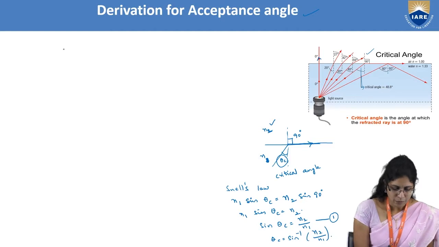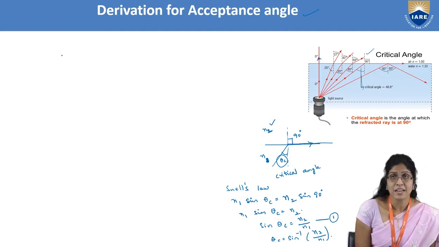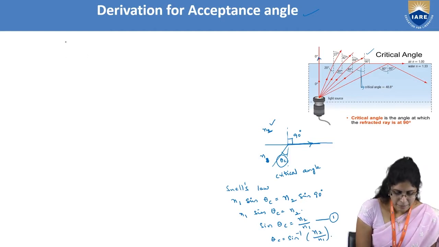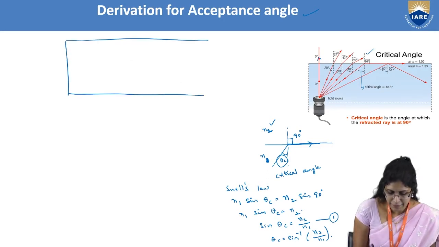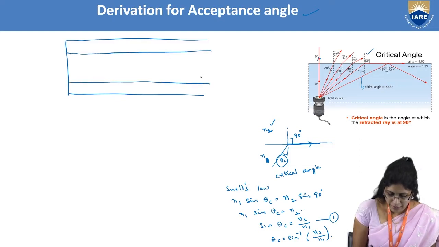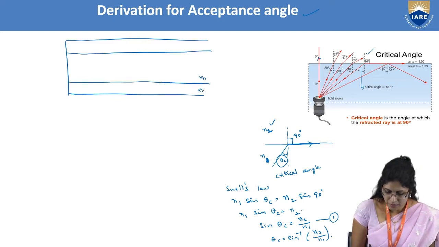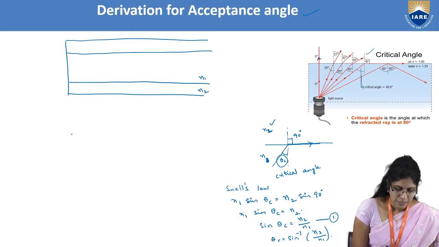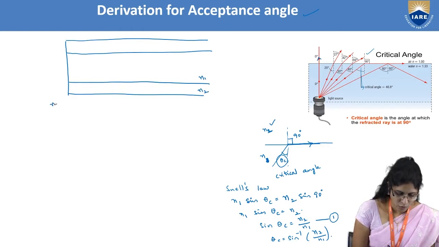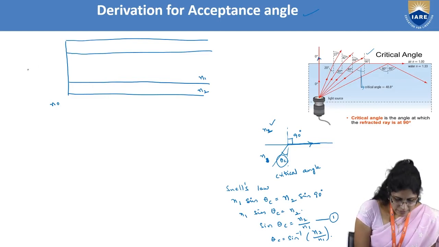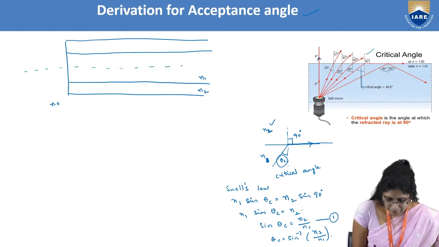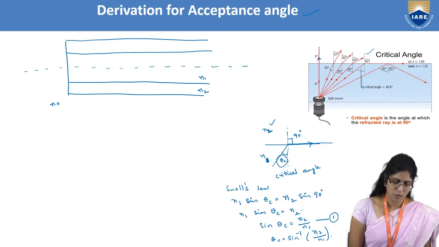So as of now, in order to go for the derivation of the acceptance angle, let me take a longitudinal cross section of an optical fiber with a core of refractive index n1 and a cladding of refractive index n2, which is suspended in air of refractive index n0. And if this is the core axis,